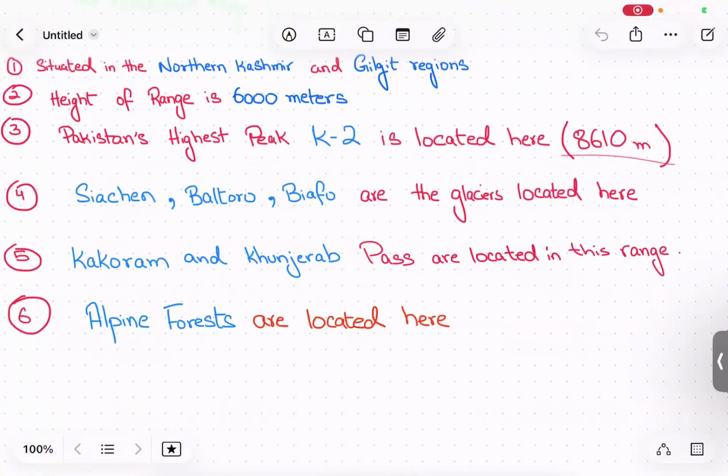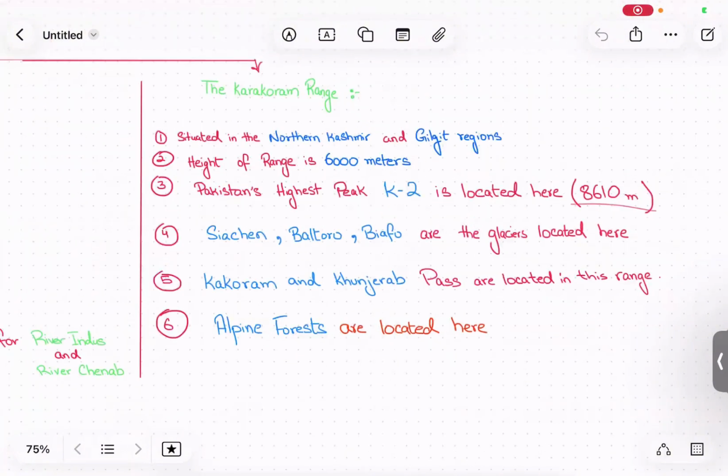There are three main glaciers: Siachen, Baltoro, and Biafo. These glaciers are located here in the Karakoram range. The type of forest present in the Karakoram range is alpine forest.